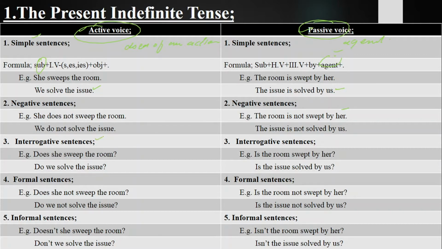After that we have got interrogative sentences. Those sentences in which we ask questions or put queries. Does she sweep the room? Is room swept by her? Do we solve the issue? Is the issue solved by us?